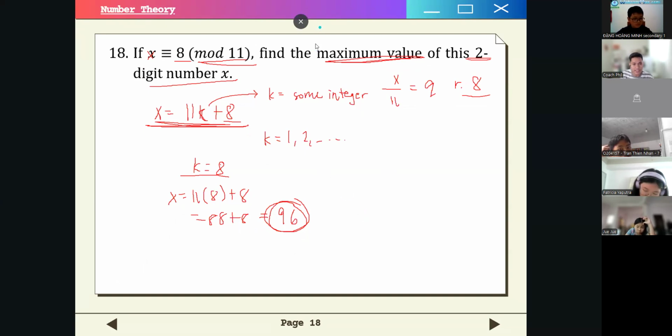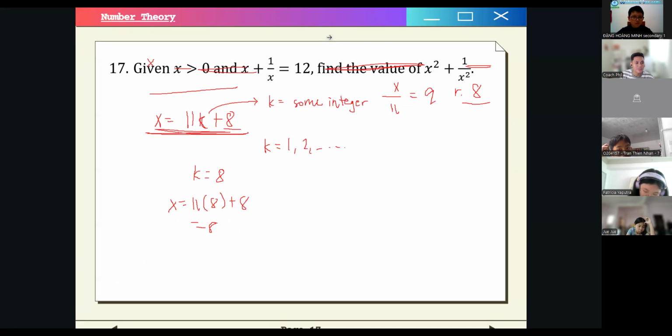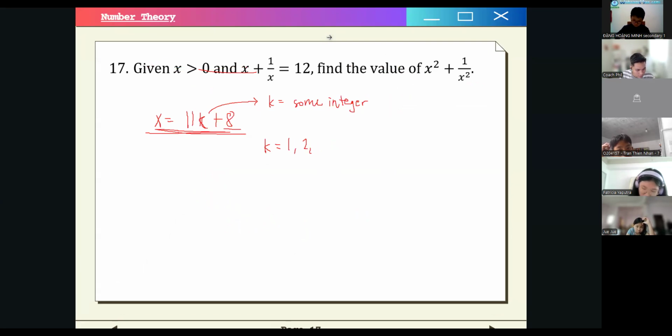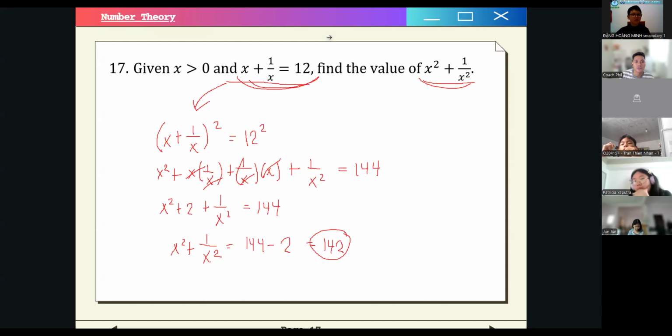And for number 17, the answer was, so this takes a bit of time. But the answer for this one is 142. So, okay, I will show you the solution. Oh, this was the solution. Okay? You can take a screenshot if you want. Thank you for the answers. So is that okay?